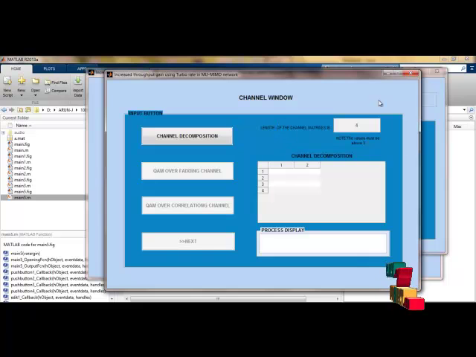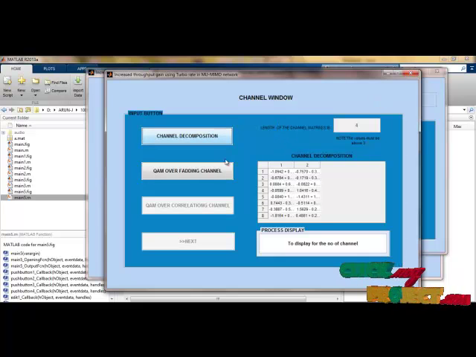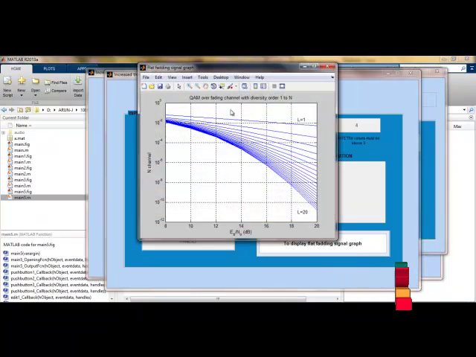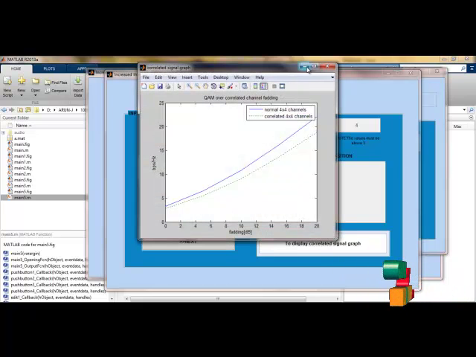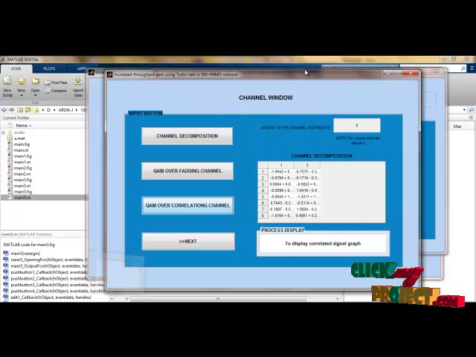I have given 4 and am doing channel decomposition. For the 4 paths, the decomposed channels are here, that is real and imaginary parts, and fading. We can see the fading with QAM, and then QAM over correlated channels. For 4x4 channels we have plotted them there.